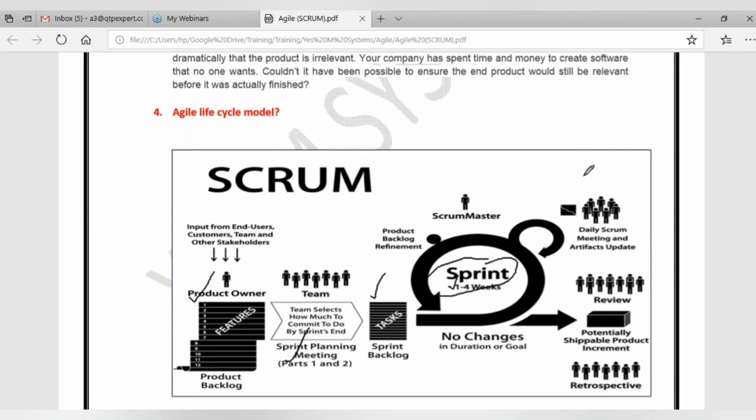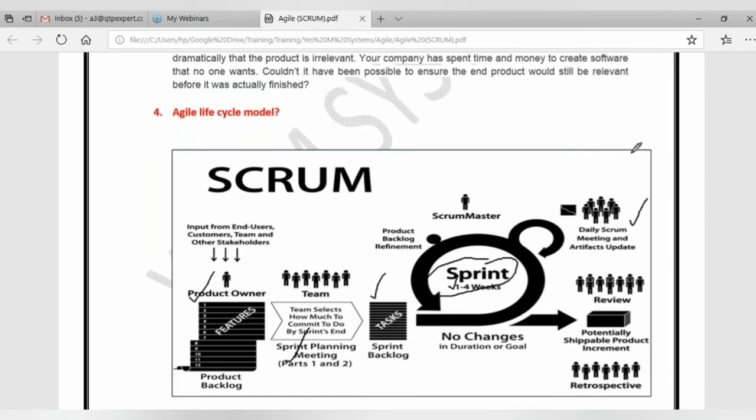During this sprint, on daily basis, there will be a meeting conducted called daily scrum meeting. What is daily scrum meeting? You will not see this kind of meetings in any other models. This is exclusively for the scrum model. So in this daily scrum meeting, all the team members will be joining here, like testers, developers, product owner, scrum master.